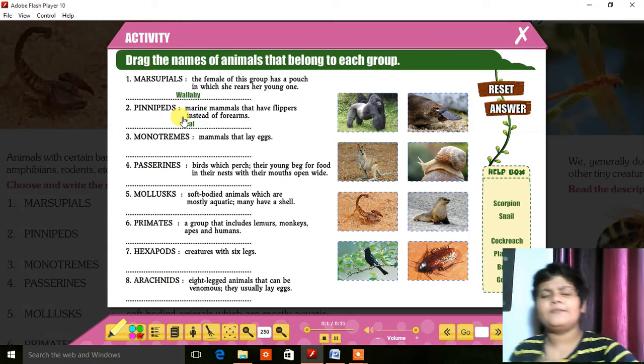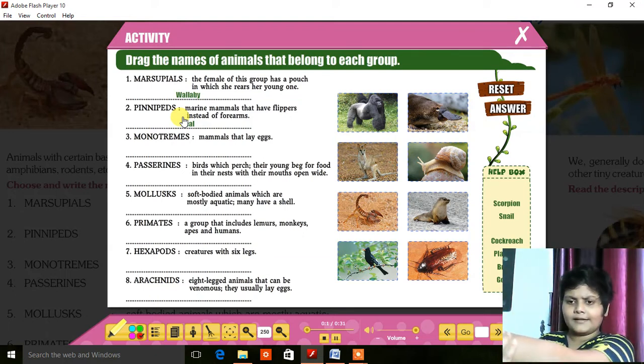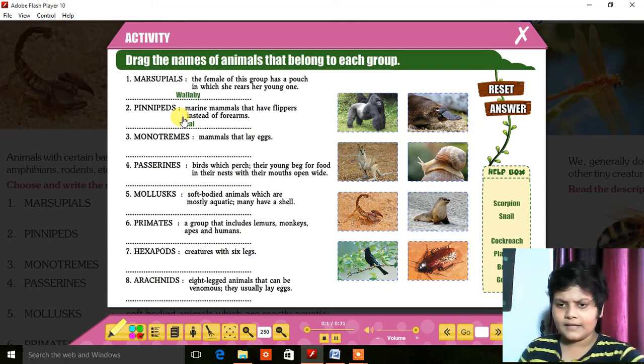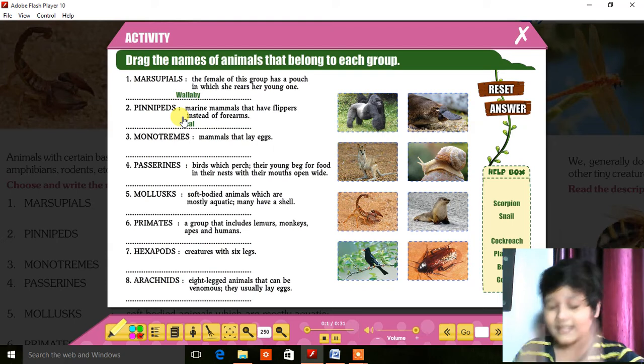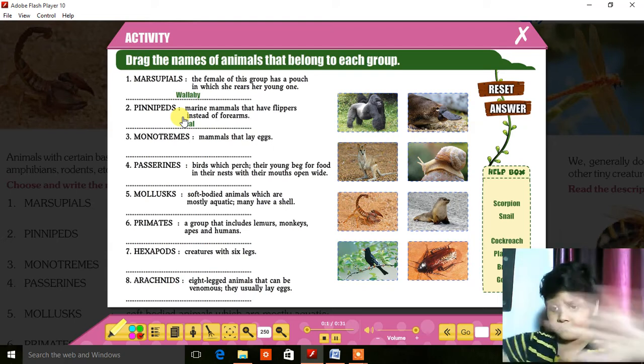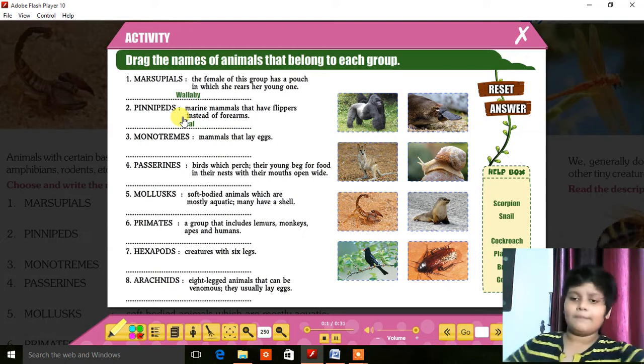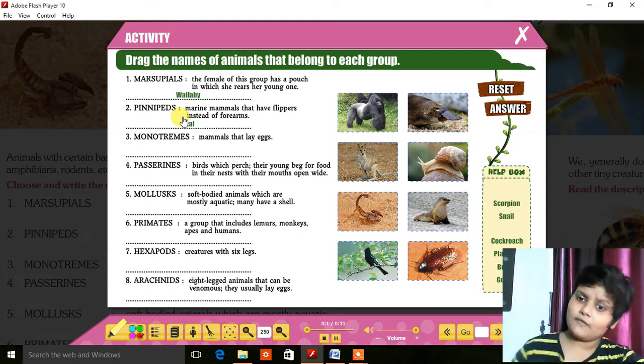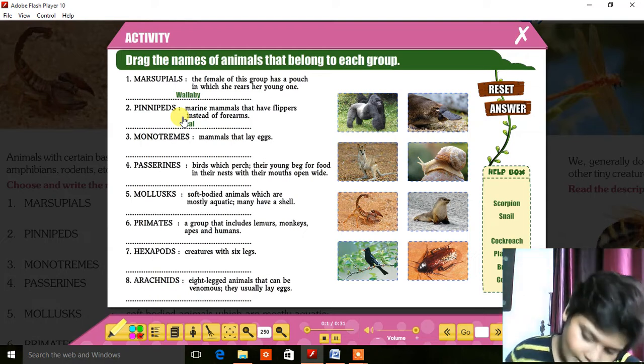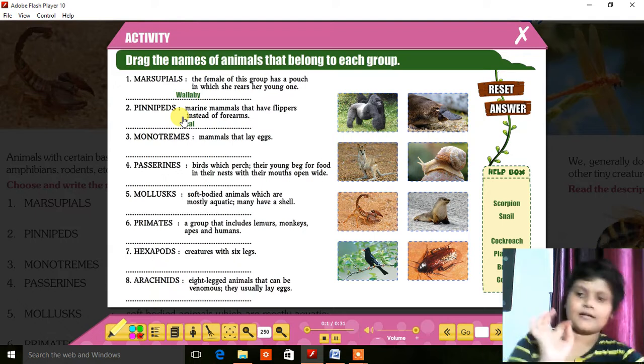Forearms means our hands. That animal has no hands, just like a shark or fish, it has a flipper which helps it swim underwater.